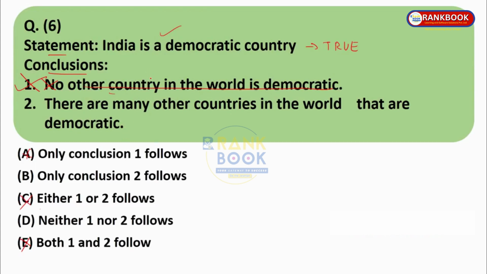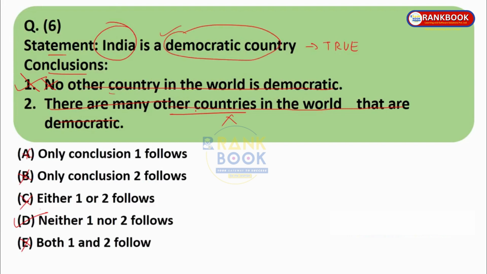Now, once you eliminate the first option, many of the people will think that this is a very correct statement and they'll immediately mark only conclusion 2 follows. But please look carefully. They have given there are many other countries in the world that are democratic. Statement says India is a democratic country. Does the statement talk about other countries in the world, or whether other countries are democratic or not? No. Then how can the second statement be true? It is not true, or the second statement does not follow. So B is not there. Answer is D. Neither 1 nor 2 follows, because over here the statement is talking only about India, and that India is a democratic country.